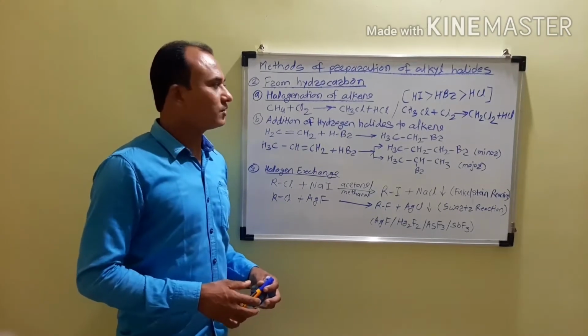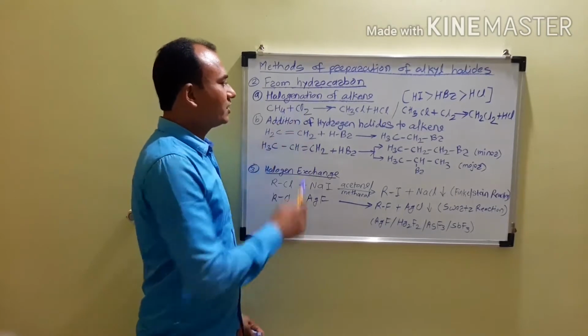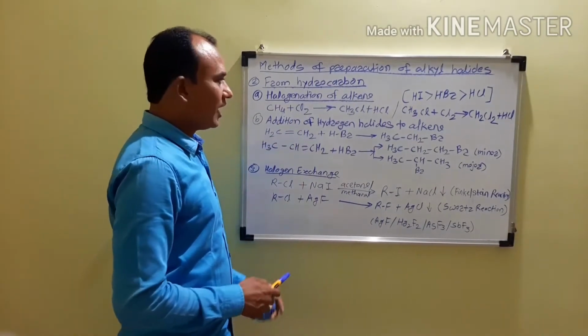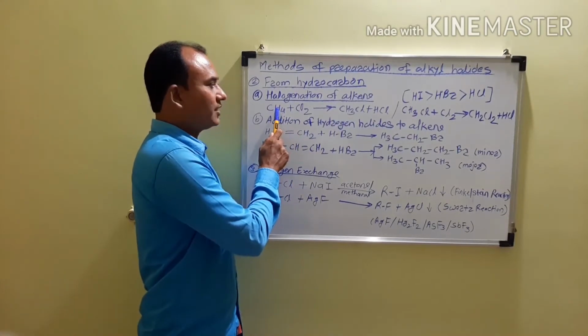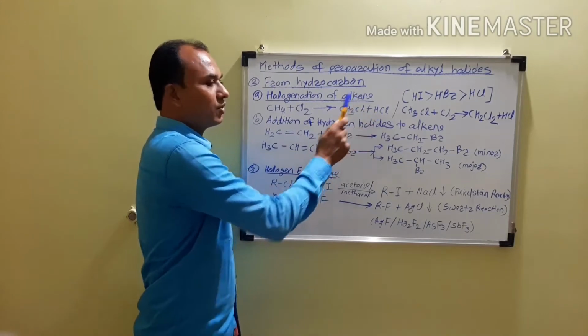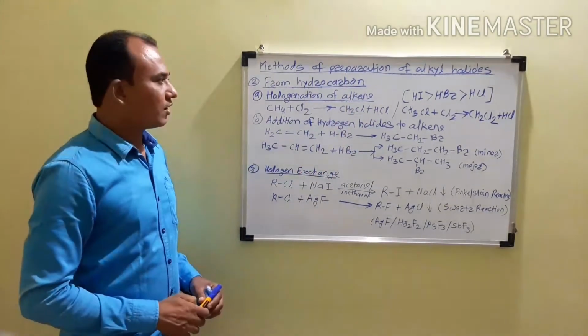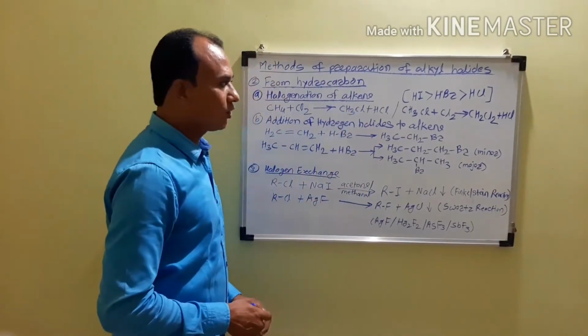Why? Because in that case, if you observe the reaction, the methane reacts with the chlorine, and there will be a substitution of one of the hydrogen atoms of the methane by one chlorine atom to form CH3Cl, and the byproduct formed is HCl. Now the product formed is methyl chloride.